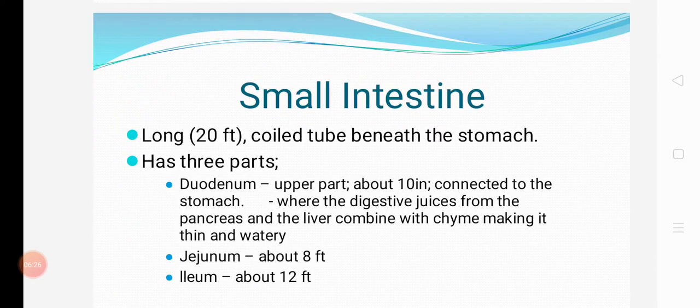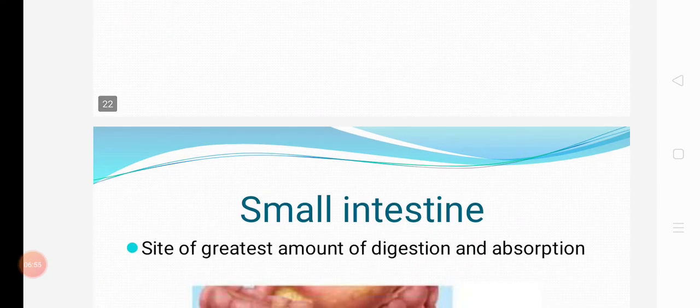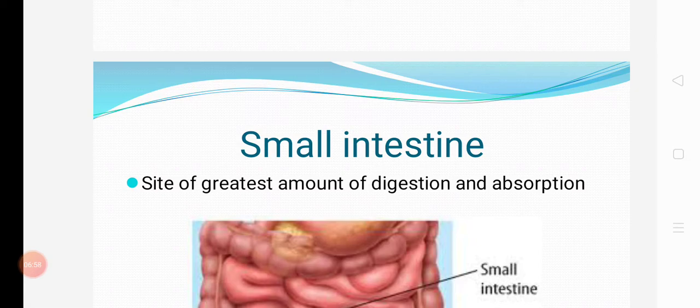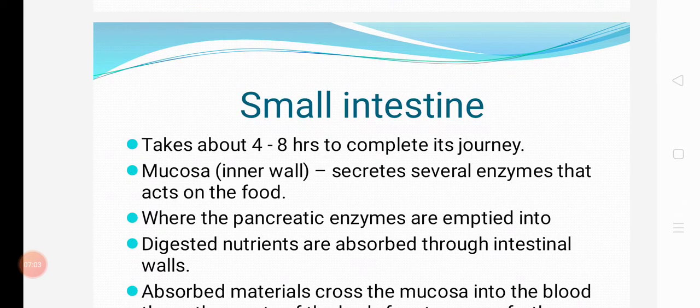The small intestine. It is a long, 20-foot coiled tube beneath the stomach. It has 3 parts. The duodenum, the upper part, is about 10 inches and connects to the stomach, where the digestive juice from the pancreas and the liver combine with the chyme, making it thin and watery. The jejunum is about 8 feet and the ileum about 12 feet. It is the site of the greatest amount of digestion and absorption. It takes about 4 to 8 hours to complete its journey.